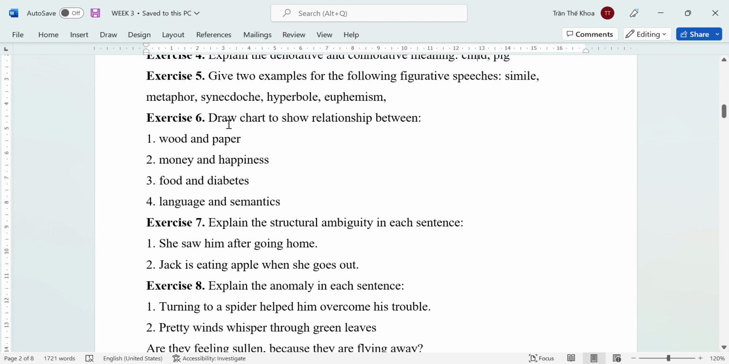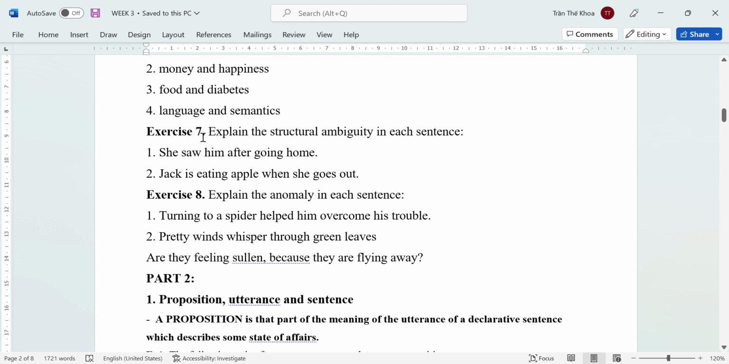Exercise number 6. Draw a chart to show the relationship between wood and paper. Mean that which one is subordinate, which one is hyponym. Money and happiness, food and diabetes, language and semantics.